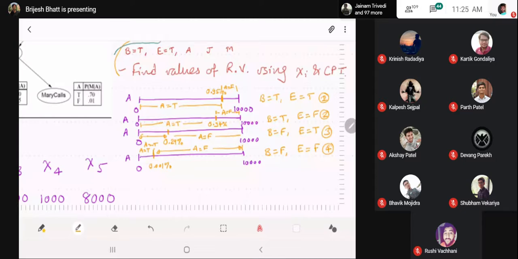So we will look at this stick, because our example says that B and E are true.